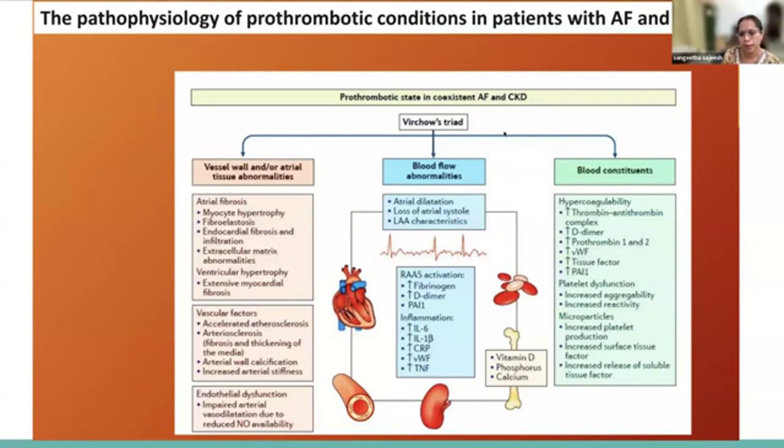And there is a prothrombotic state which coexists in AF and CKD, and there are vessel wall or atrial tissue abnormalities caused by vascular factors. There is accelerated atherosclerosis, endothelial dysfunction, then atrial fibrosis. Then there are blood flow abnormalities like a hypercoagulability state and increased thrombin-antithrombin complex, and there is platelet dysfunction, which is increased aggregability and increased reactivity, and all these factors will predispose.